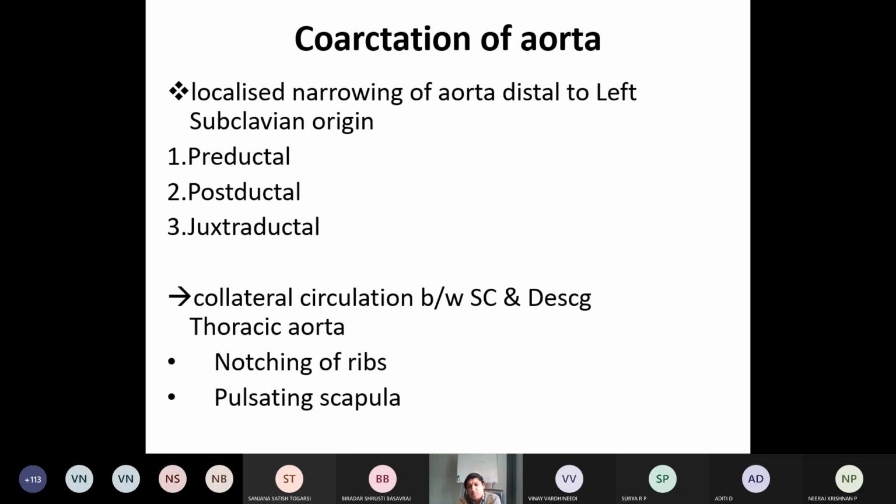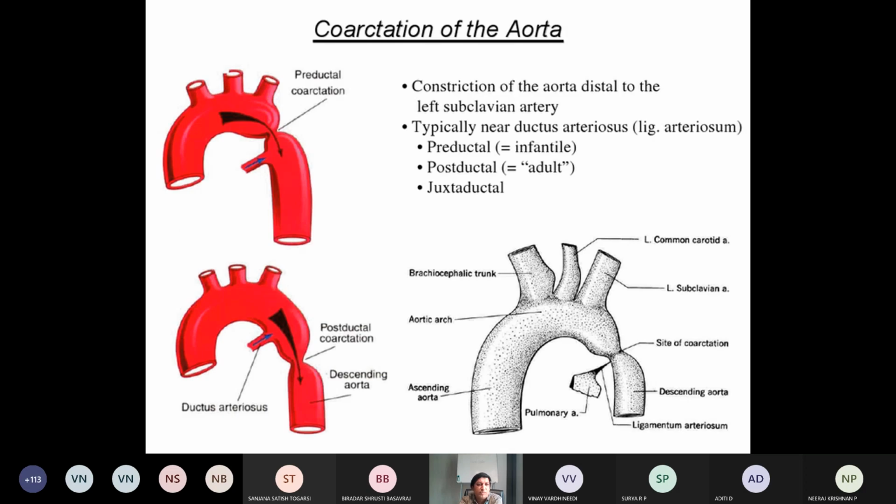So this next diagram you can make out here. Actually the narrowing of the aorta. See this one. Narrowing of the aorta. Coarctation of the aorta. Constriction of the aorta distal to the left subclavian artery. See, there will be constriction here. Site of the coarctation. This is the descending aorta.